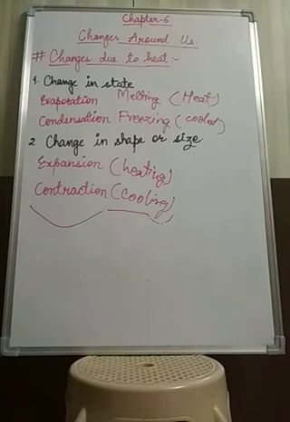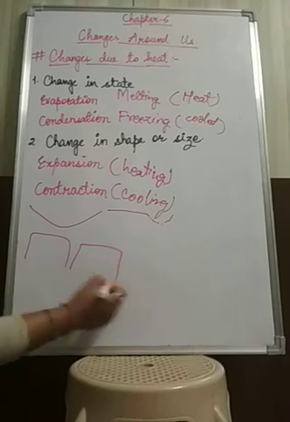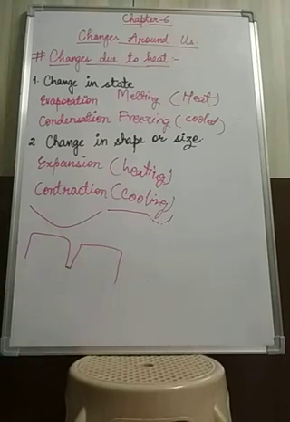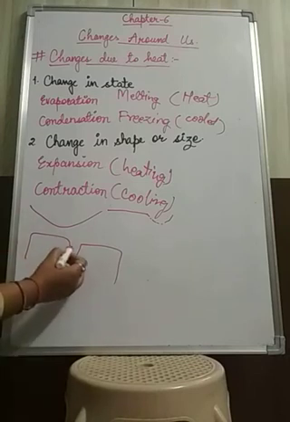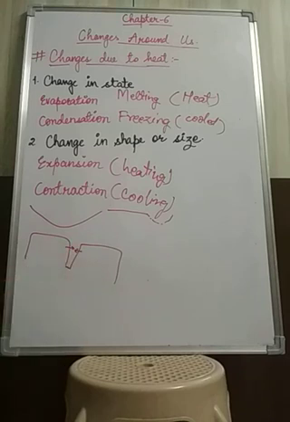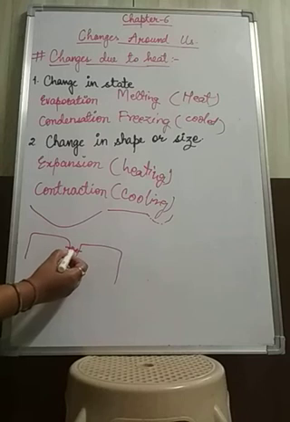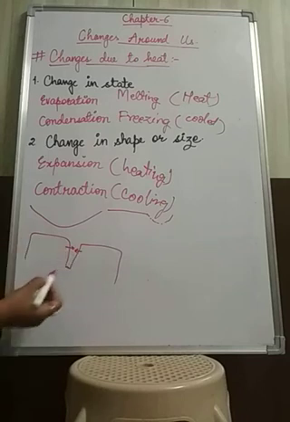Okay, means when the bridge is made, there will be gaps in between the concrete. When you see the bridges which are made up of concrete, these gaps are made. Okay, and what happens in these gaps? These gaps are made so that during summers when they get heated up, there will be expansion in size, and when there is expansion, they can cover up this space and prevent accidents.